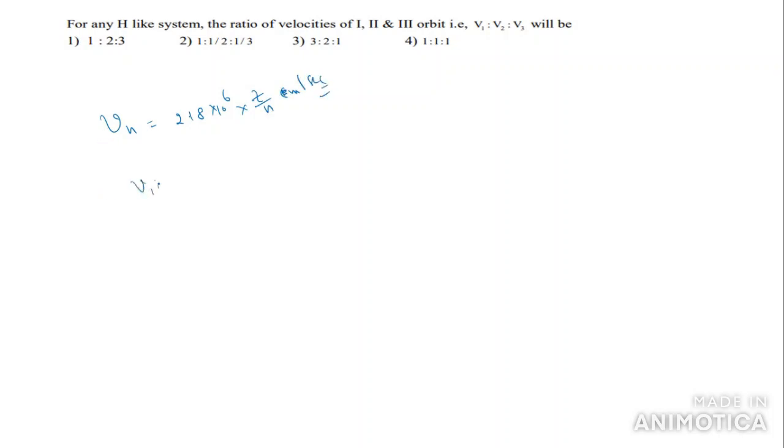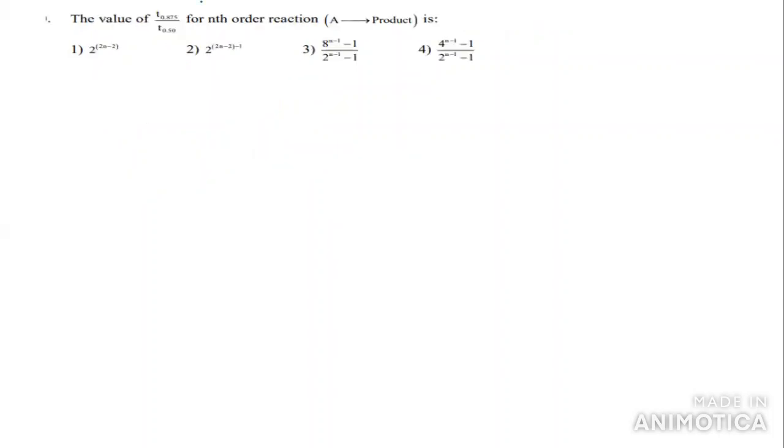If we take V1 is to V2 is to V3, this value is constant. What we will get here is 1 by 1 is to 1 by 2 is to 1 by 3. This is the ratio.